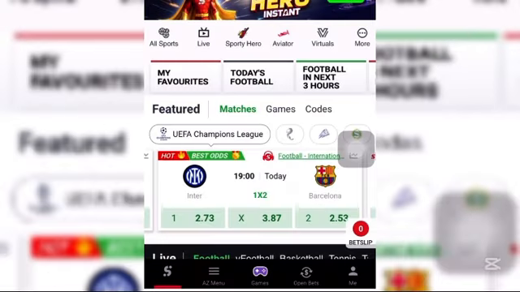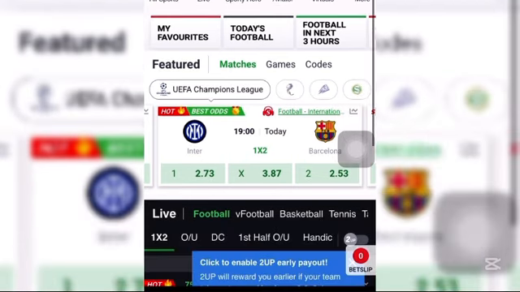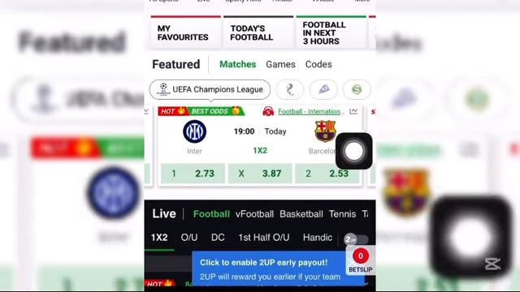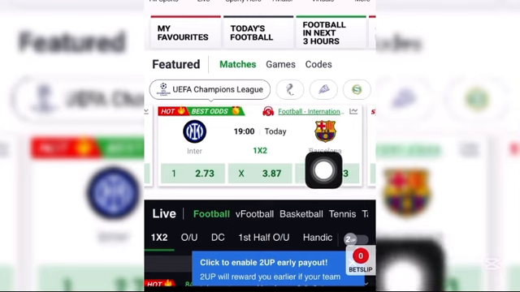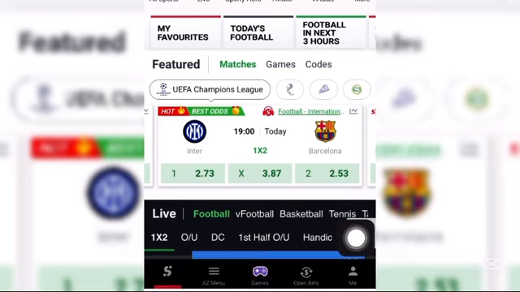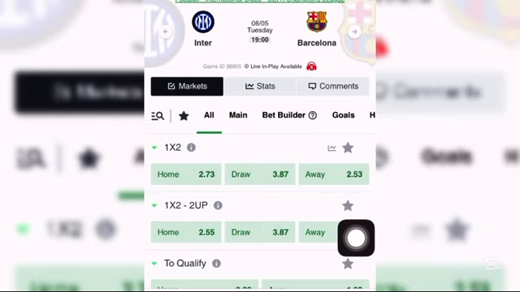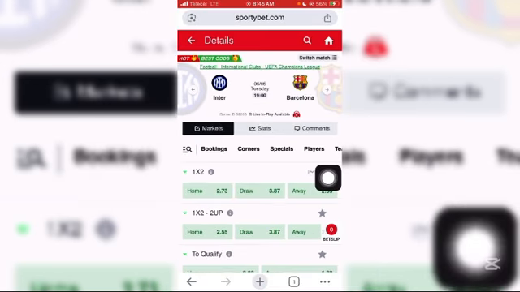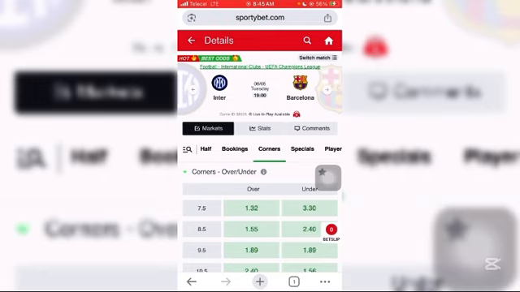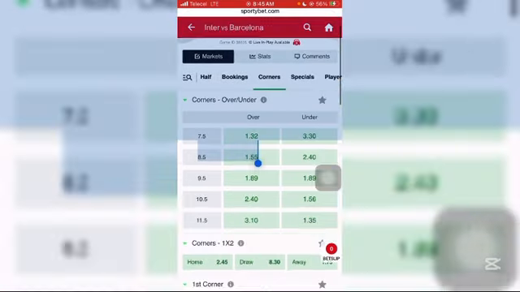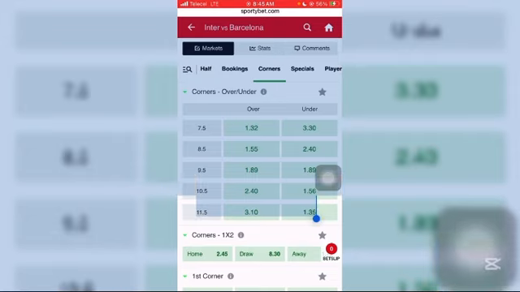As you can see, we have opened the SportyBet website, and all we have to do again is hit on one match. We will hit on this Inter Milan versus Barcelona UEFA Champions League semi-final game. After we have hit on it like this, we will scroll to corners. After we have scrolled to corners, we will tap on corners and start to copy everything here, up to the over 11.5 corners. Then we will copy it.